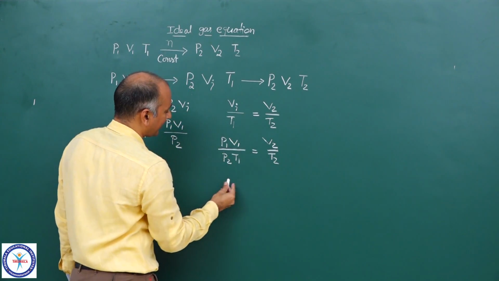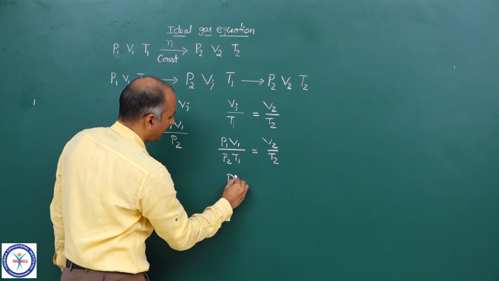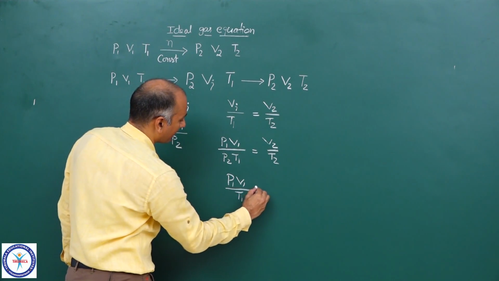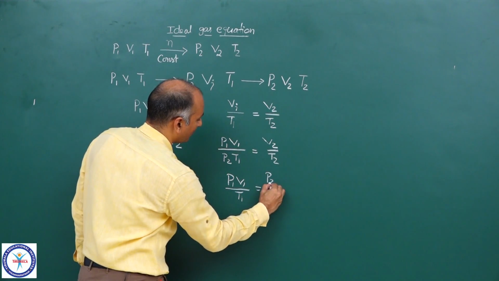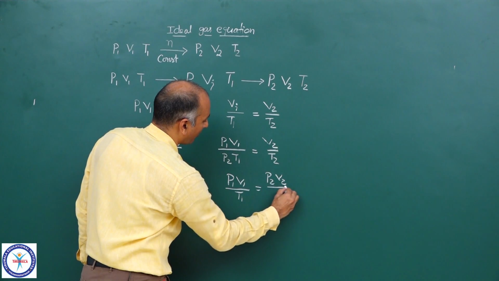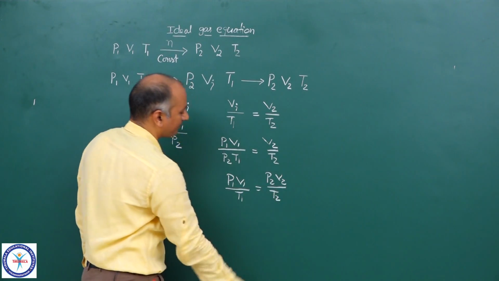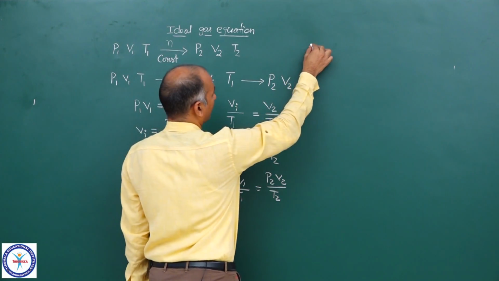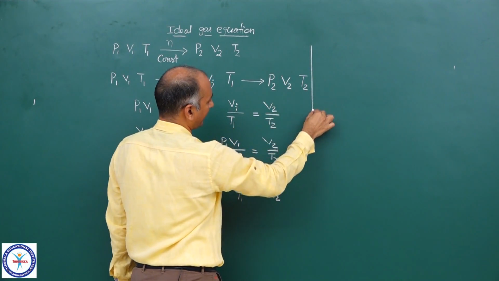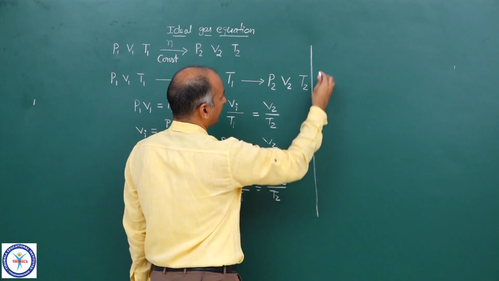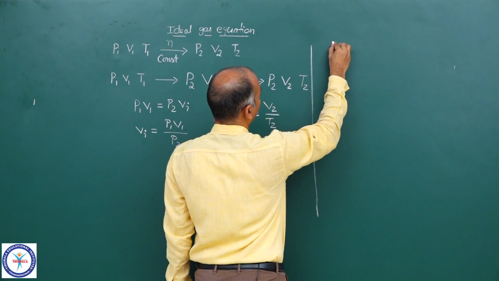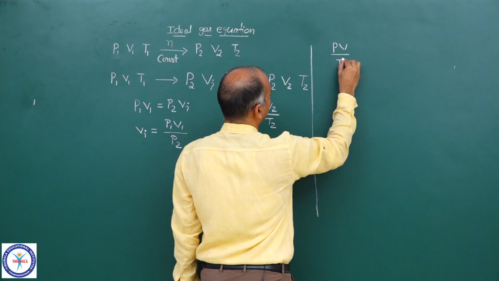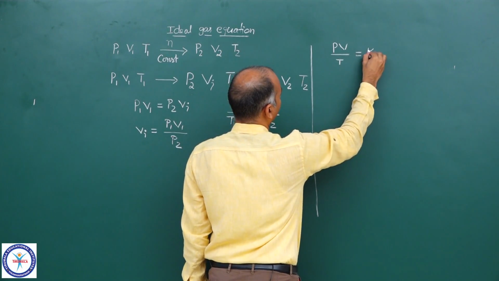Now if you rearrange, then we can write down P1 V1 upon T1 is equal to P2 V2 upon T2. Now if that is the case, we can write down P into V upon T is equal to constant.